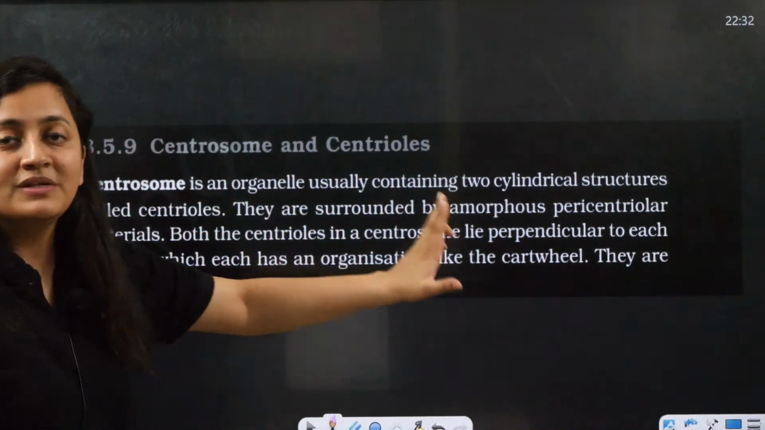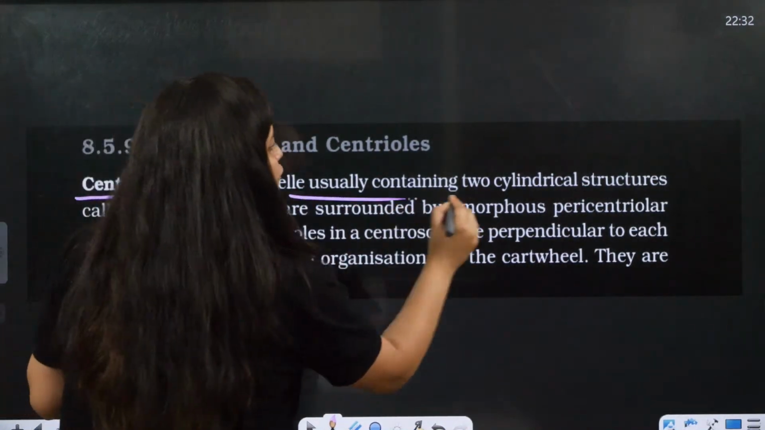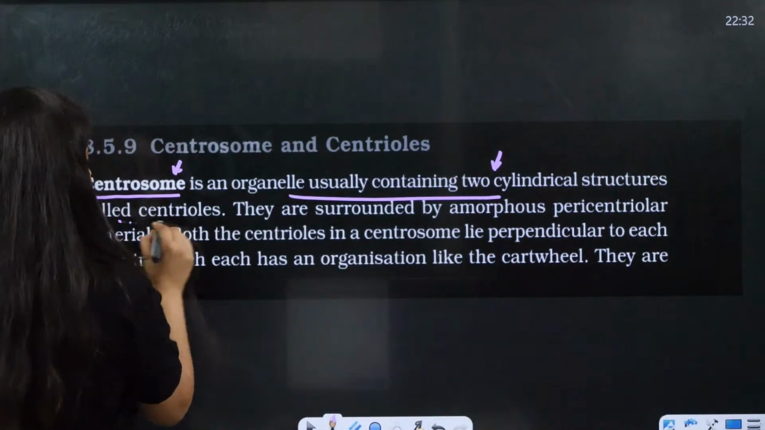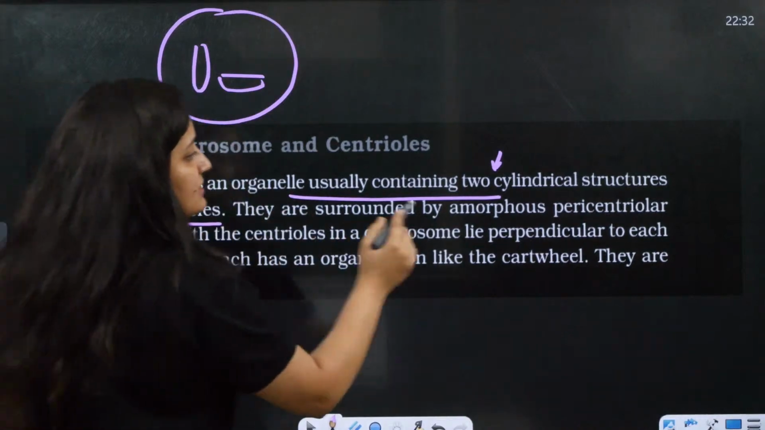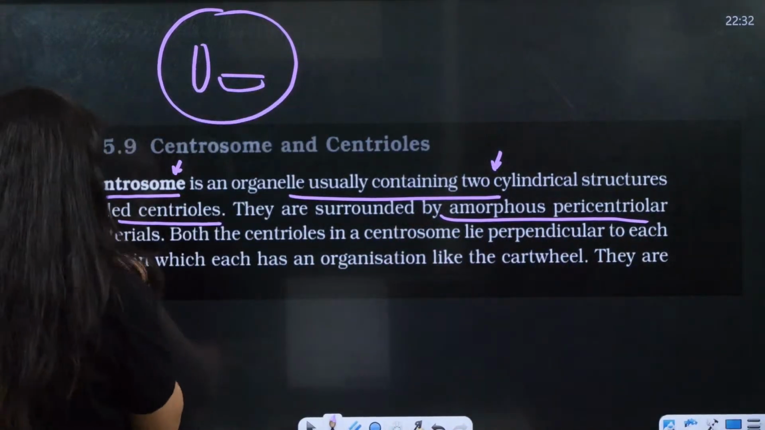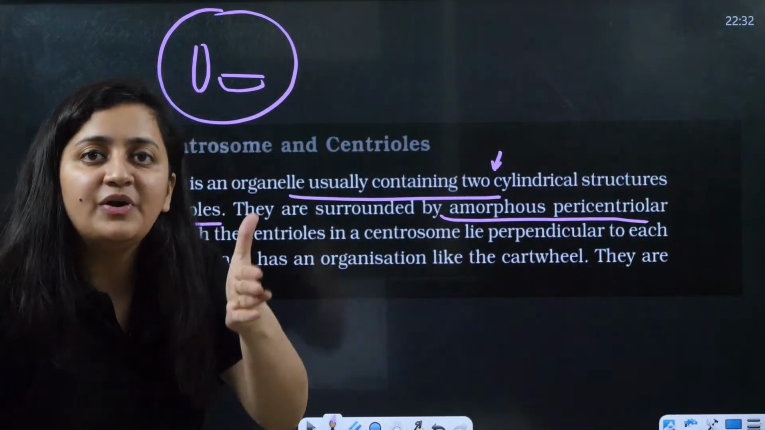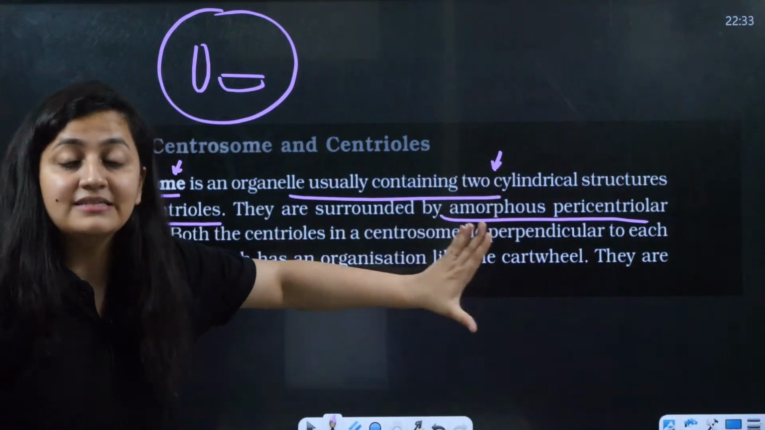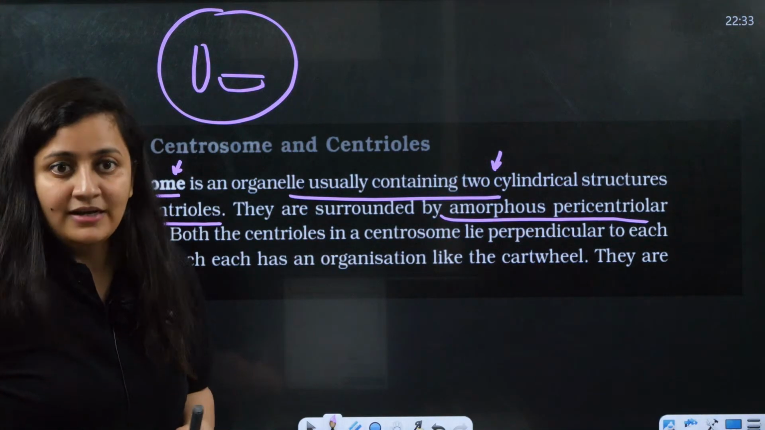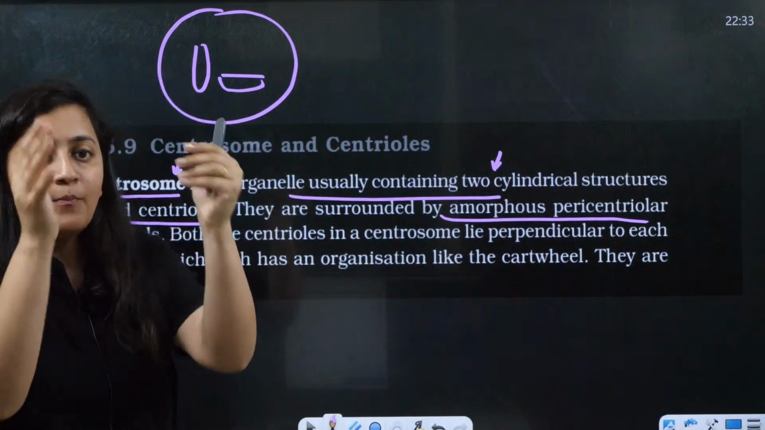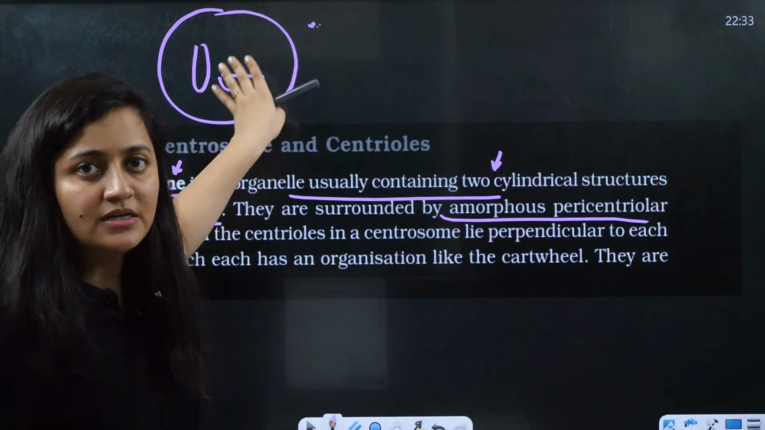See, the centrosome and centriole are given in NCERT. Centrosome is an organelle usually containing two cylindrical structures called centrioles, right? These are covered with the amorphous pericentriolar material. Actually, it is the pericentriolar material which helps in spindle fiber formation and in the polymerization of the tubulin protein. The centriole keeps it in a proper shape, but that polymerization is done by the surrounding